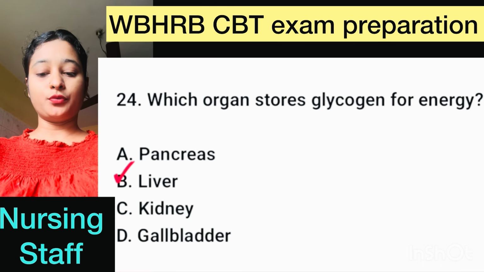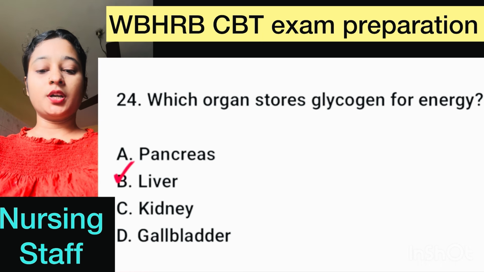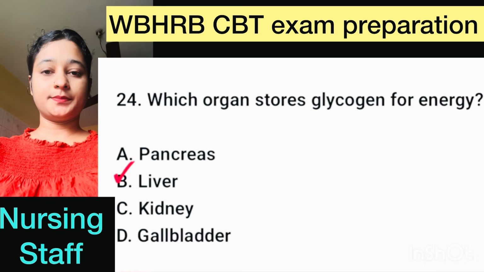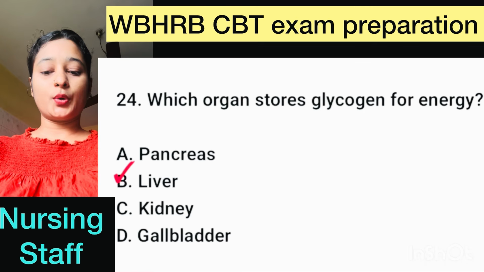Question number 24. Which organ stores glycogen for energy? Here, correct option is option B, liver.